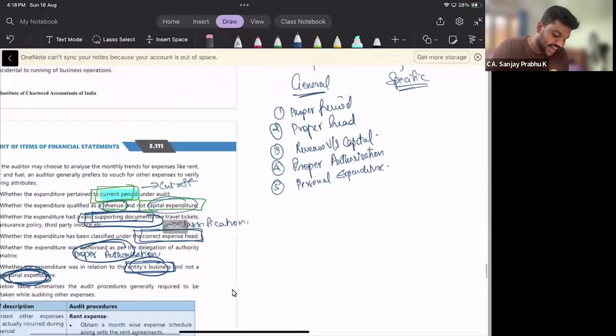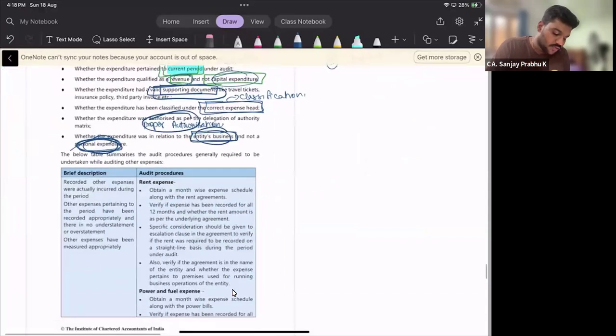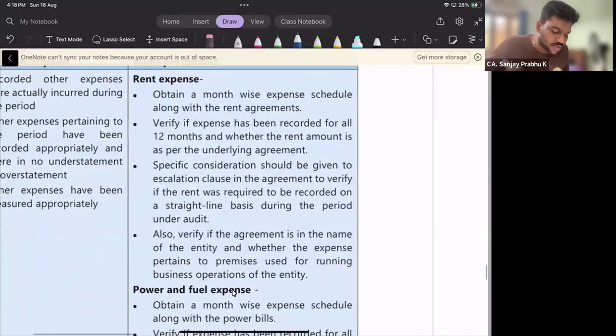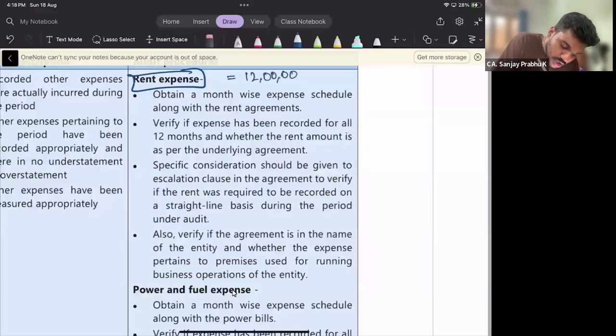Now let's read each heading one by one. First, we are going for specific audit procedures for rent. See, I'm going to audit a company. In their P&L account, I can see a rental expense of 12 lakh rupees. So what are the things I have to verify?